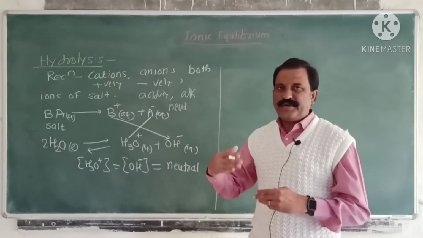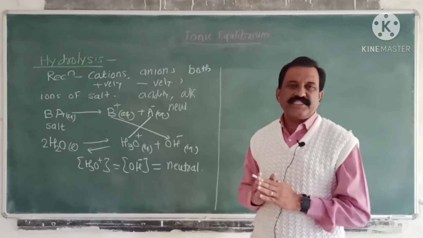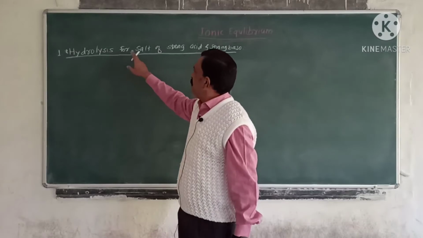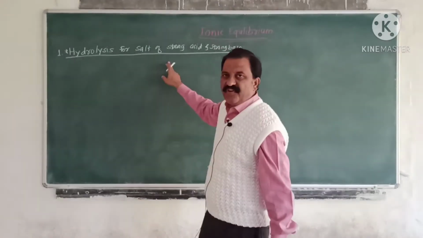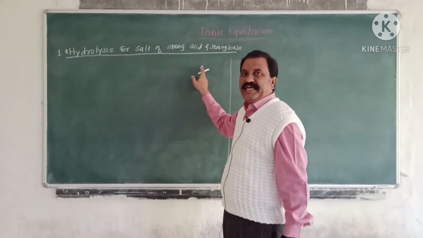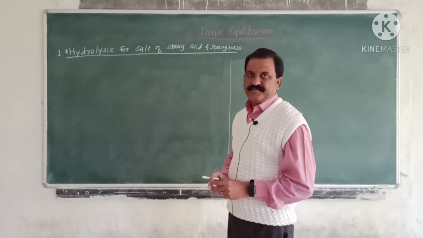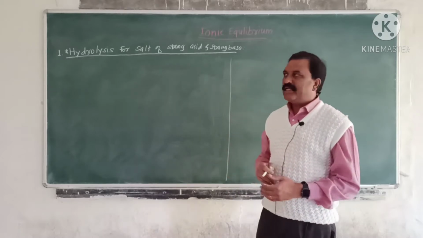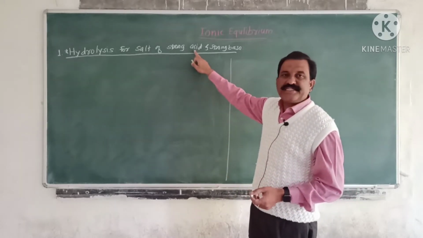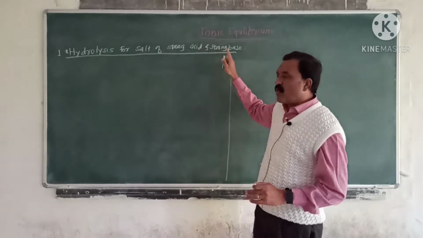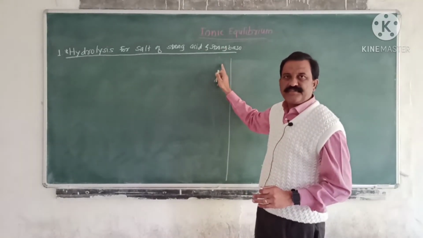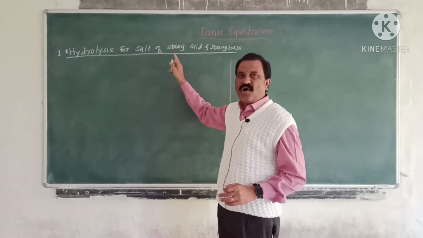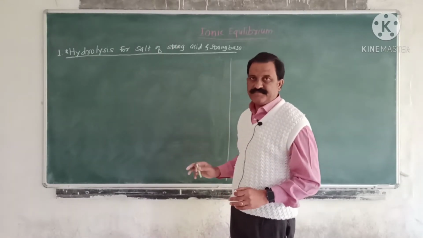Now we will discuss the hydrolysis of various salts. Hydrolysis for a salt of strong acid and strong base. A salt obtained by the combination of a strong acid like HCl and a strong base like NaOH, that is NaCl, is a salt of strong acid and strong base.